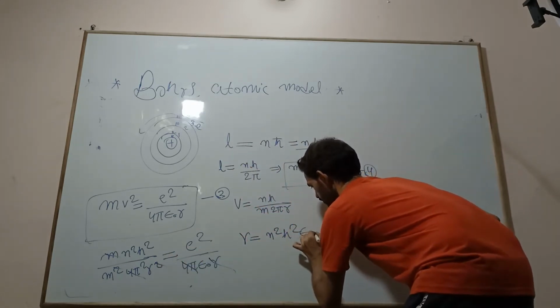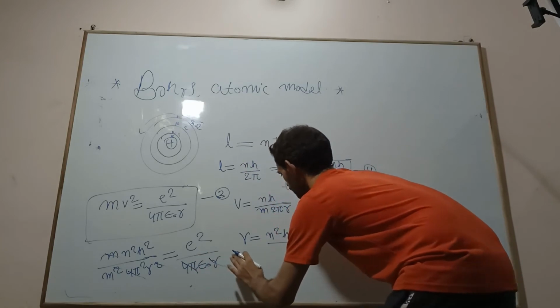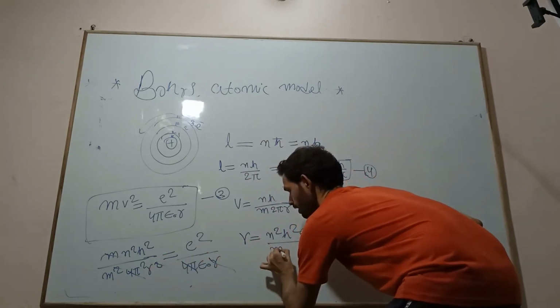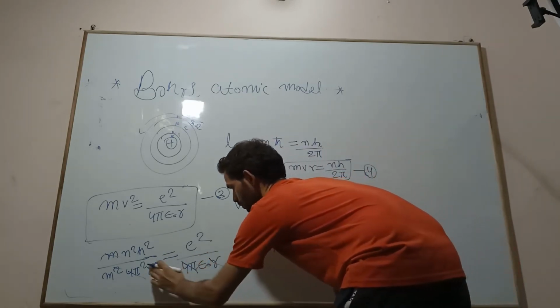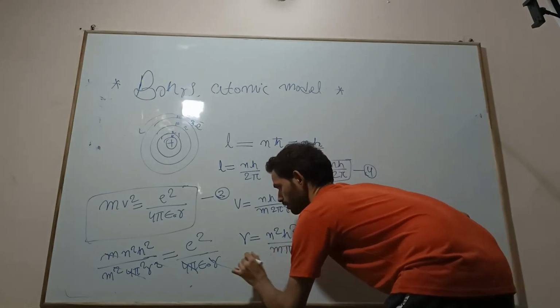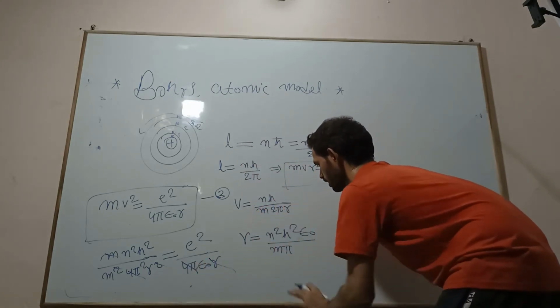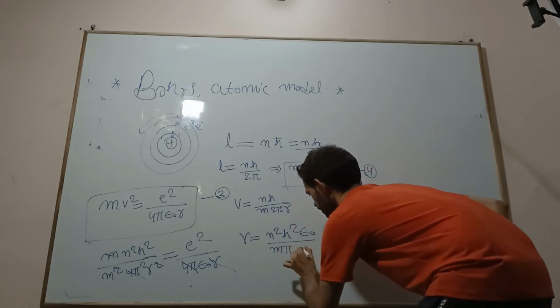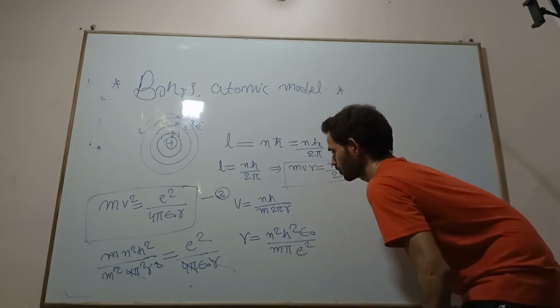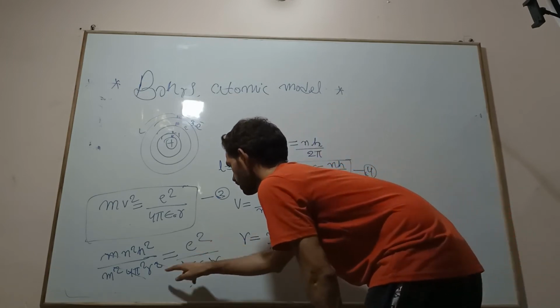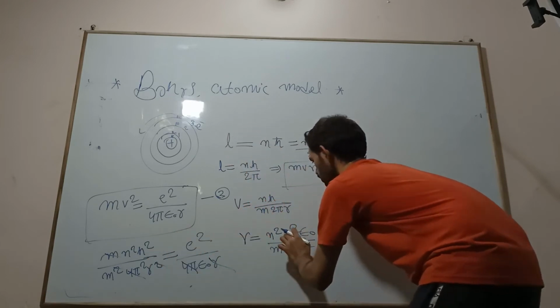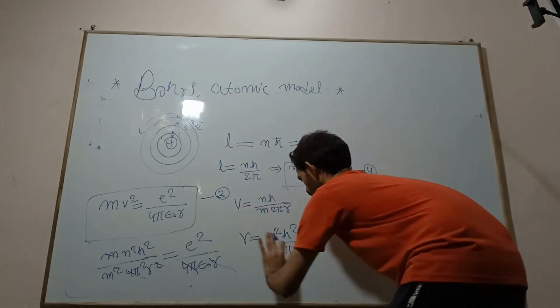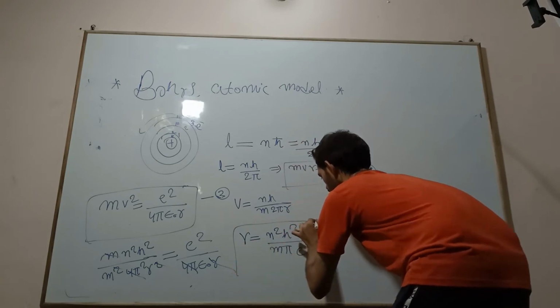Okay, epsilon divided by m, and this is 4 pi, this is pi. Okay, so this is pi. Okay, n square h square e square. Okay, so this is my value of what? R. Okay, R equals n square h square epsilon naught... Okay, this is my value of R.